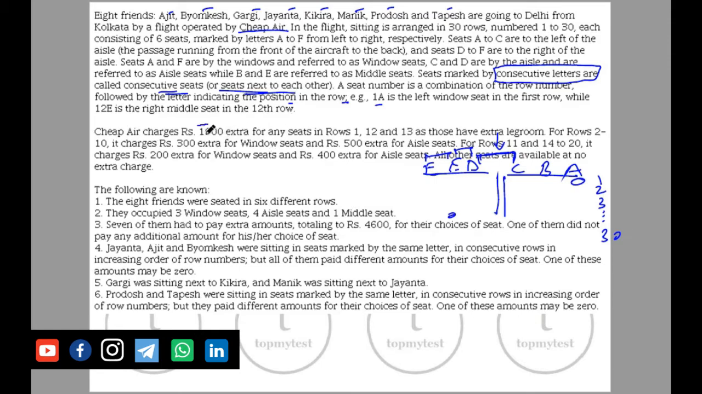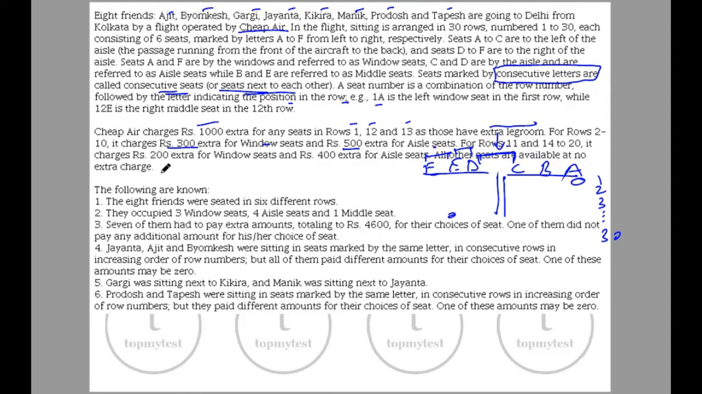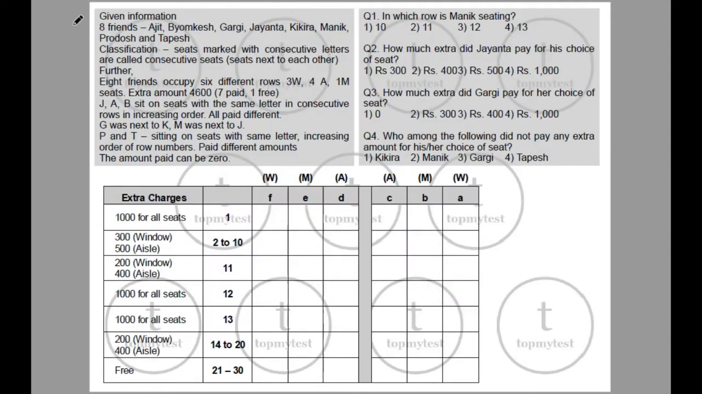Okay, Cheap Air charges 1000 extra for seats in row 1, 12, 13 as they have extra leg room. 2 to 10 it charges 300 extra for window, 500 extra for aisle. 11 to 40, 11 and 14 to 20 it charges 200 extra for window and 400 extra for aisle. Okay, so you have additional charges, and then you have some information like how many people are sitting where and so on. Okay, so instead of reading all this, I've just summarized the information. Okay, so this is sort of a table that we need to fill up. Okay, now let's see what we can get out of this.